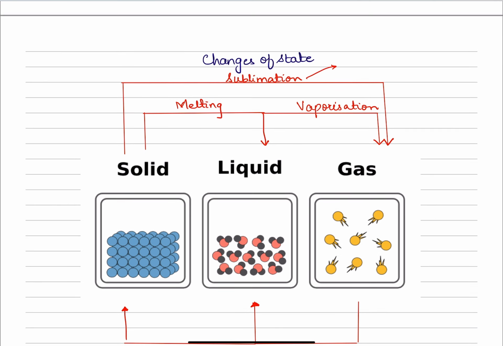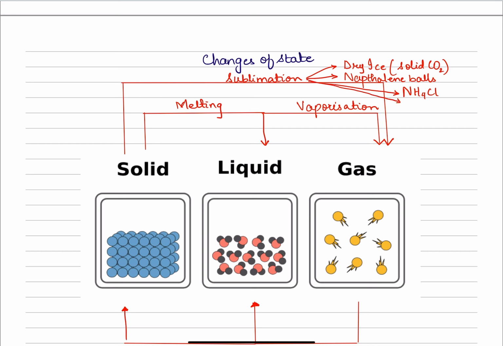So sublimation, a few of the examples can be dry ice, which is solid carbon dioxide. It can be naphthalene balls, mothballs, which you place inside your cupboards to prevent moths and insects from harming your clothes. Then you can have ammonium chloride, NH4Cl. Ammonium chloride is a solid, but when you heat it, it sublimes.